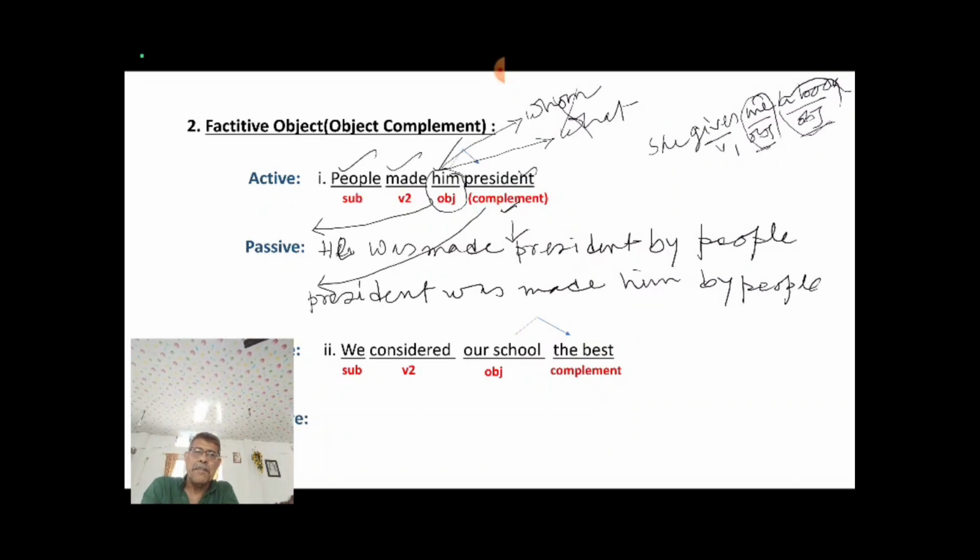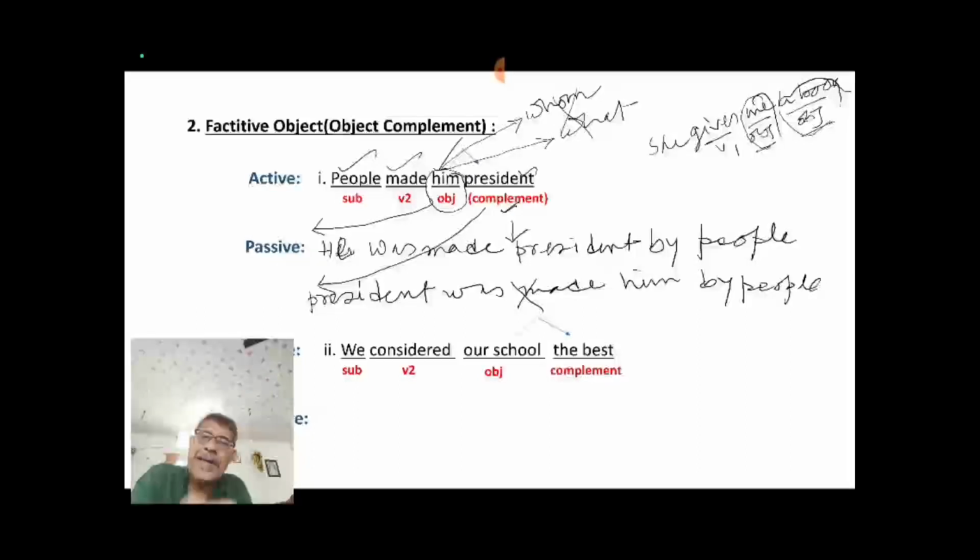President was made him by people. So this type of structure you cannot use when you get factitive object. Here, what is the difference between factitive object and double object? In case of double object, any object, direct or indirect object, you can set in place of subject when you do voice change. But in case of factitive object, you cannot do this thing.